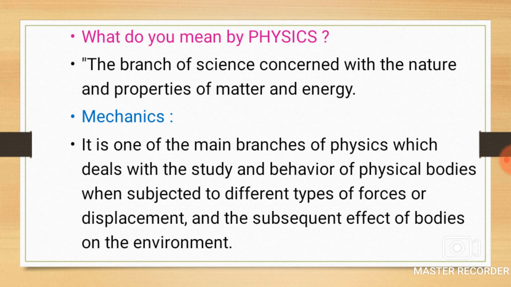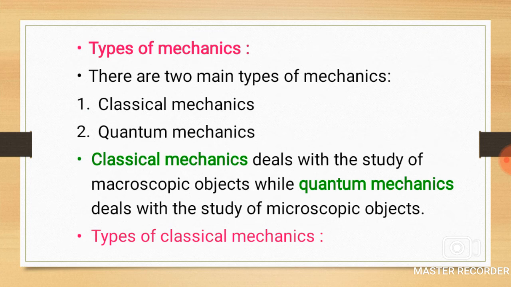Now there are different types of mechanics. There are two main types of mechanics. First is classical mechanics, second one is quantum mechanics. These are the two main types of mechanics, and again these two types are also divided into different types. So what do you mean by classical mechanics and quantum mechanics?